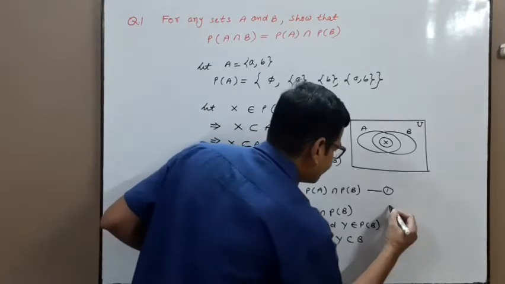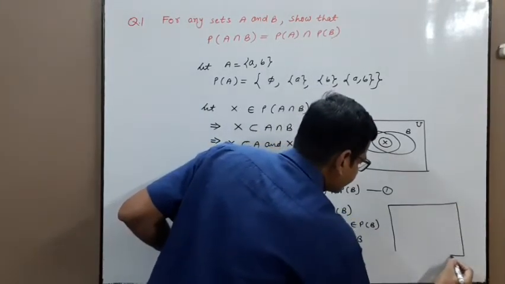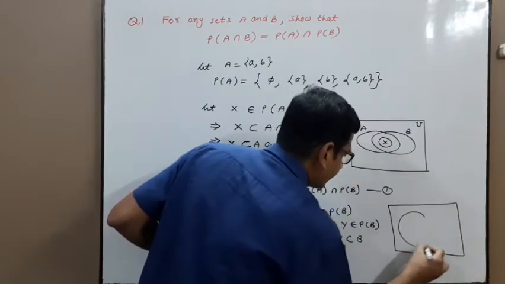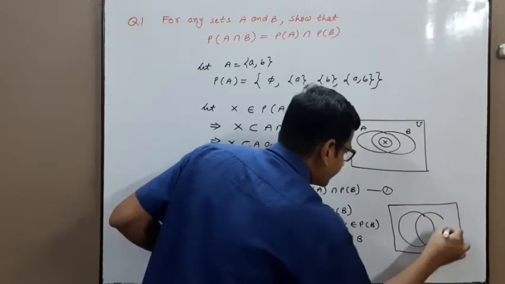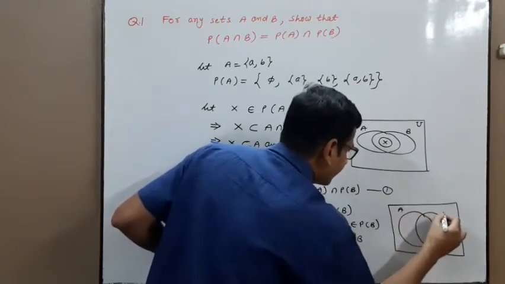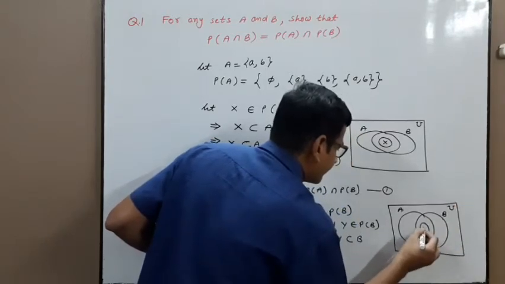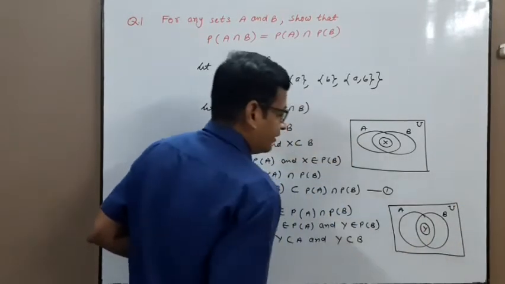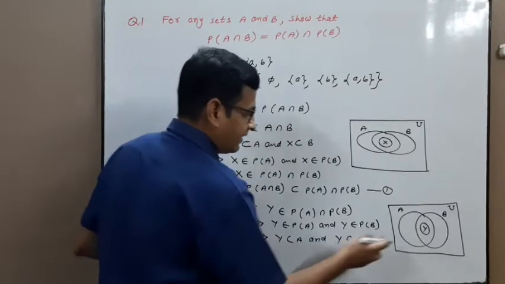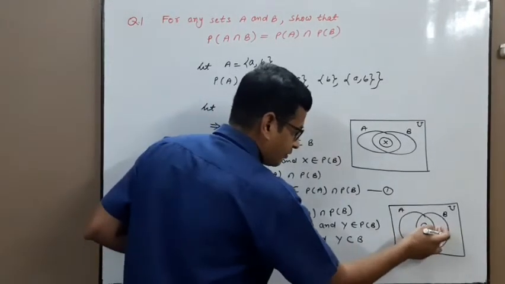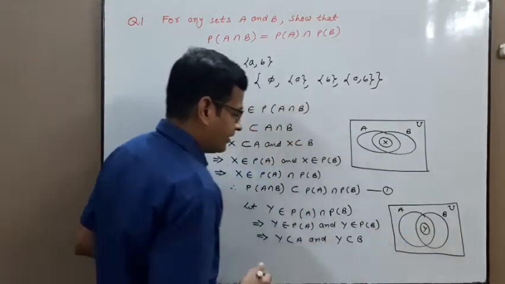Just see the Venn diagram. This is A, this is B, and this is the universal set. So where is Y? Inside this portion, because Y is a subset of A and Y is also a subset of B, Y lies in the intersection portion.